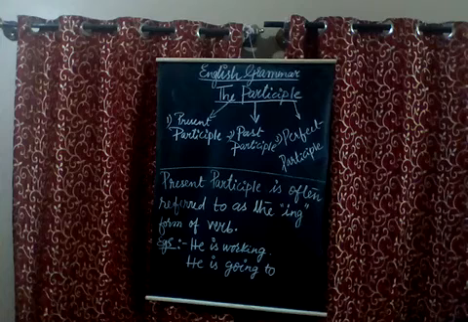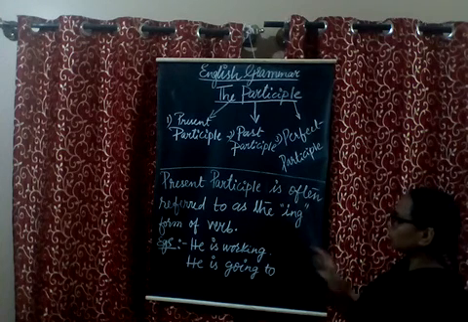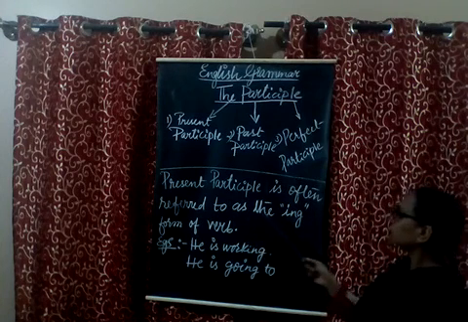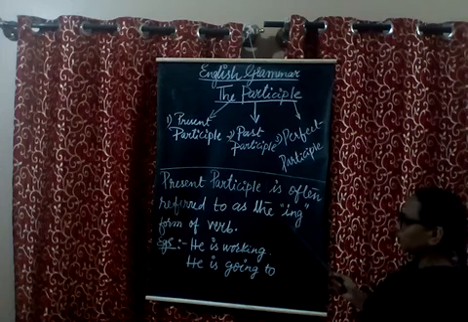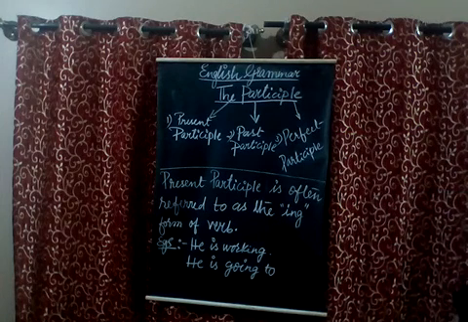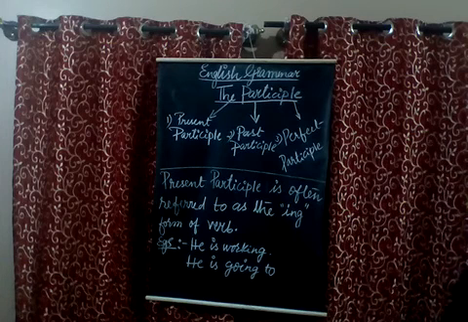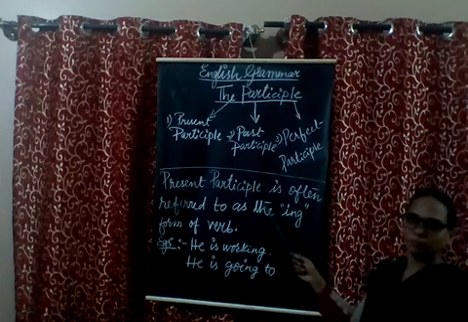Present participle. Present participle is often referred to as the ing form of a verb. If the base verb is added to the ing form, then it will turn into what? Present participle.